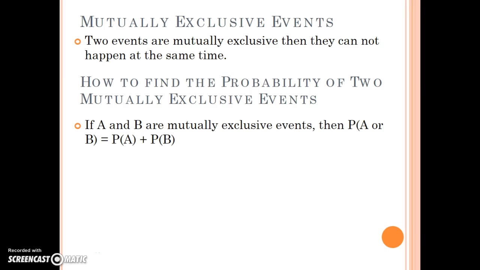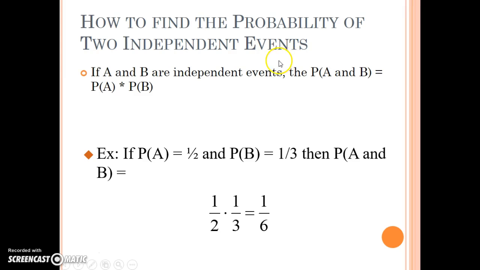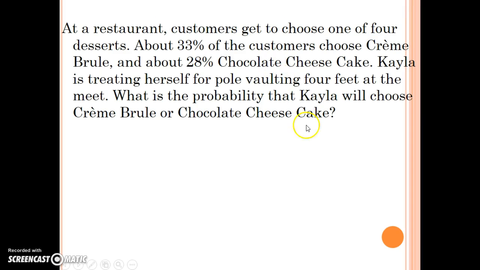Mutually exclusive. Two events are mutually exclusive if they cannot happen at the same time. So if A and B are mutually exclusive, then the probability of A or B is the sum of those probabilities. So mutually exclusive is the sum, and let's see, let's go back, make sure I say it right. And independent events is the product.